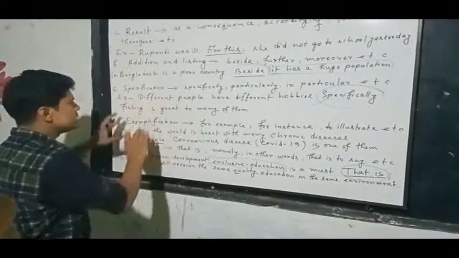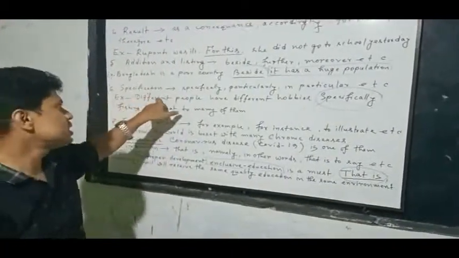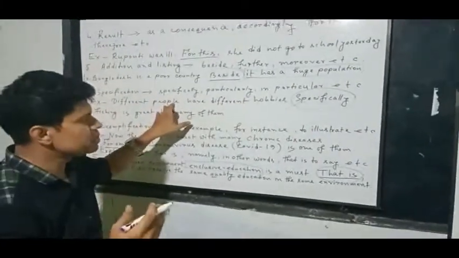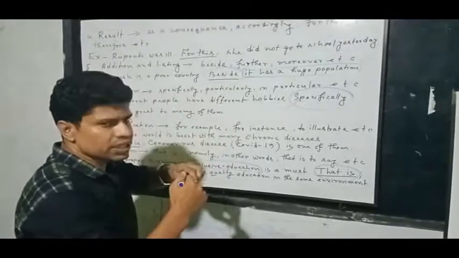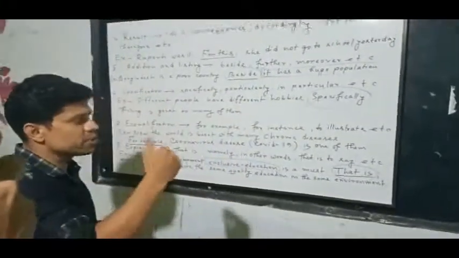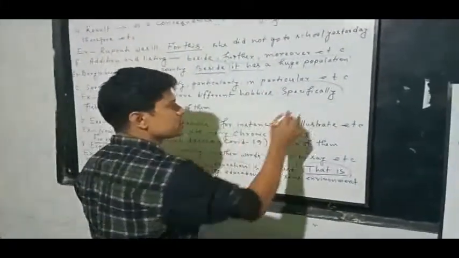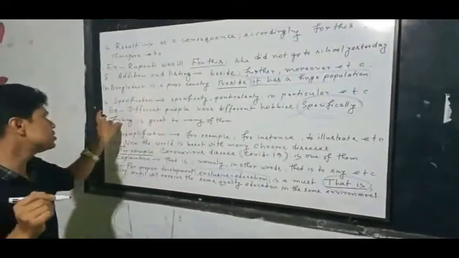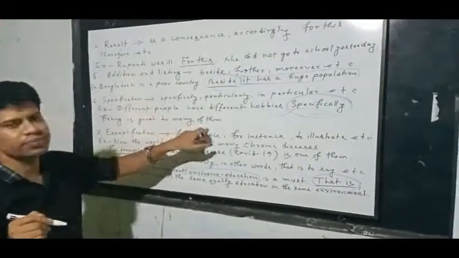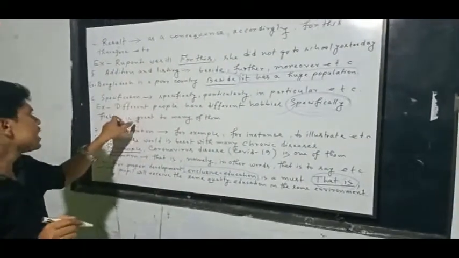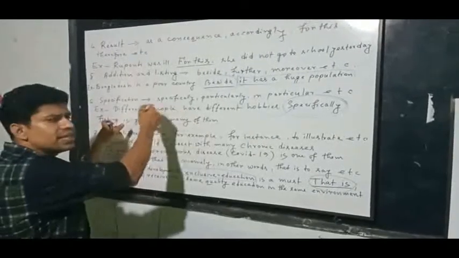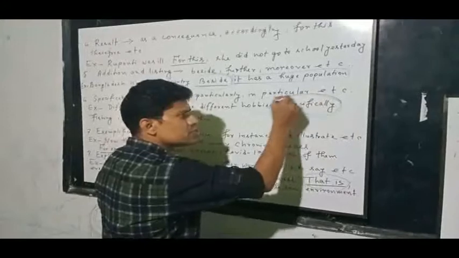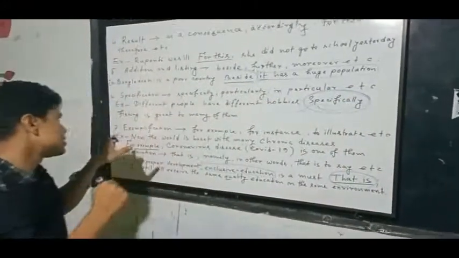In my example, you see, my students, different people have different hobbies. So different people may have different hobbies. Now we are going to particularize, to specify. So here is the connector, specifically. After using this connector, I have mentioned here, fishing is great to many of them. Fishing as a hobby is specified here, and for this reason I have picked the connector specifically, as we got here in this sentence in my example.